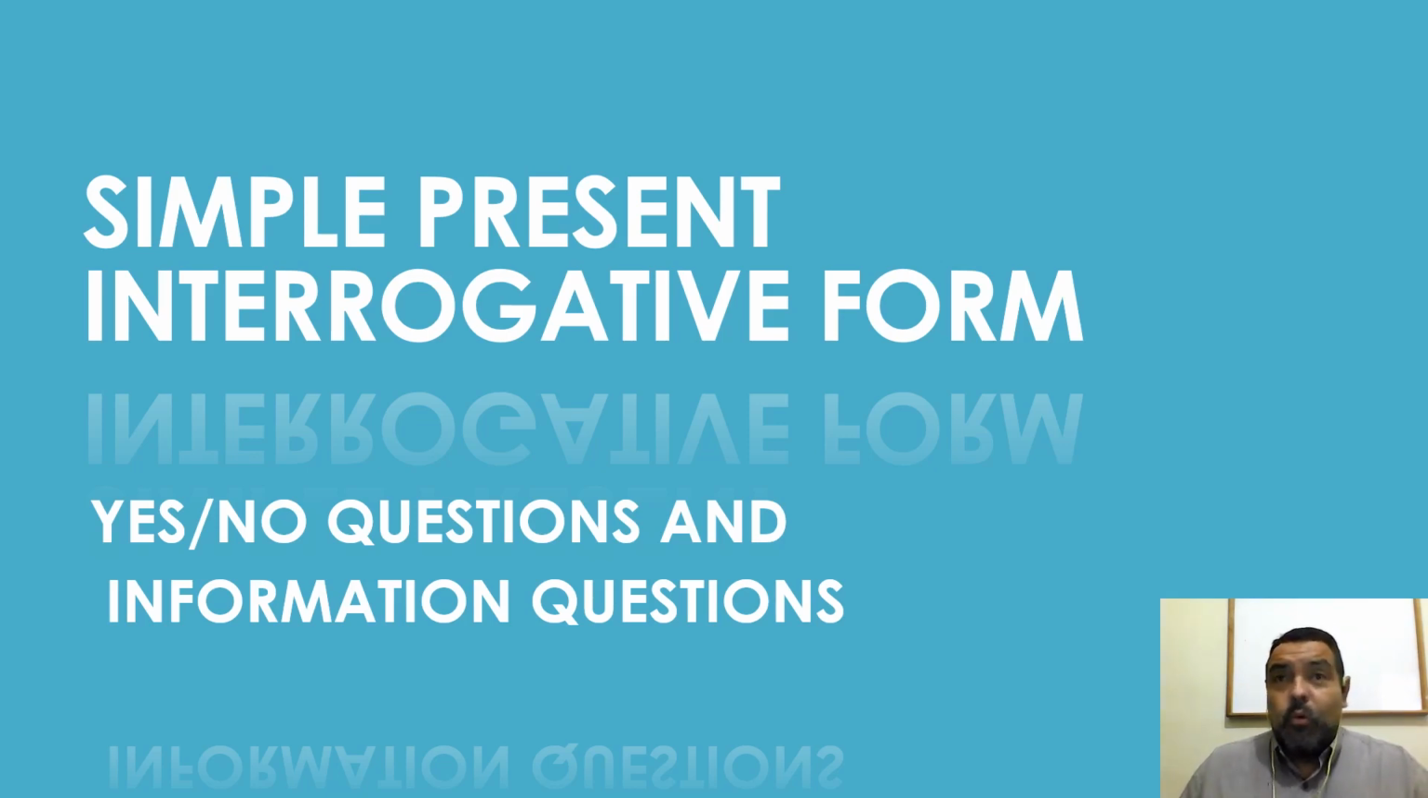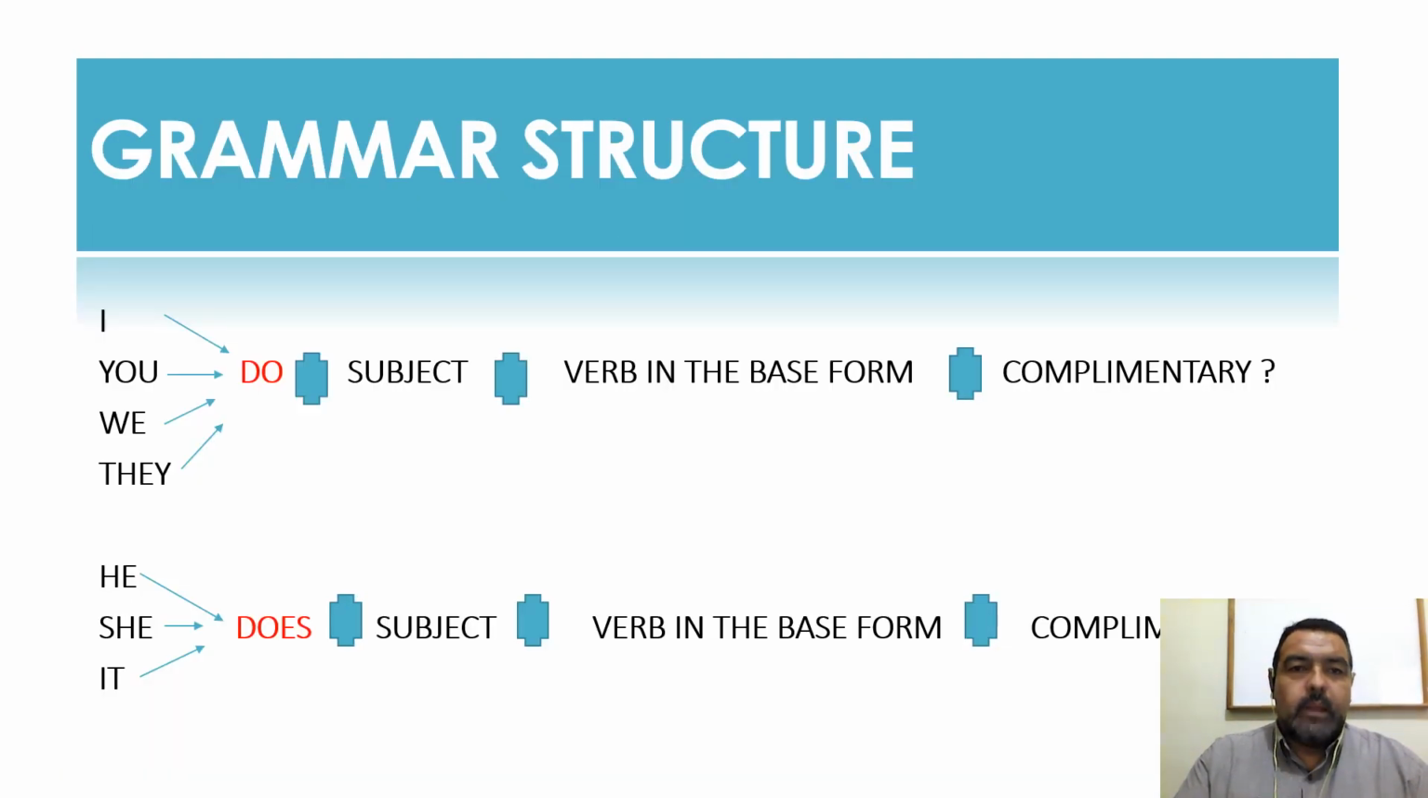For example, what is your name? Where do you live? Those are information questions. Now, yes/no questions are like, are you a doctor? Yes, I am. No, I am not. But we're going to do this in the simple present for the regular verbs. Okay? Now, this is the grammar structure for the questions.